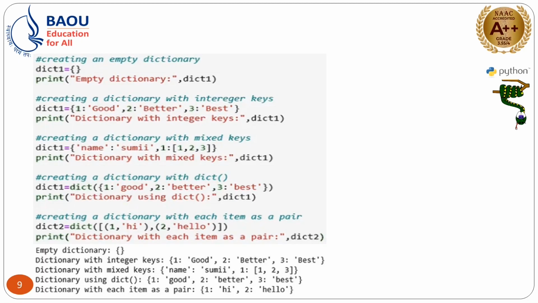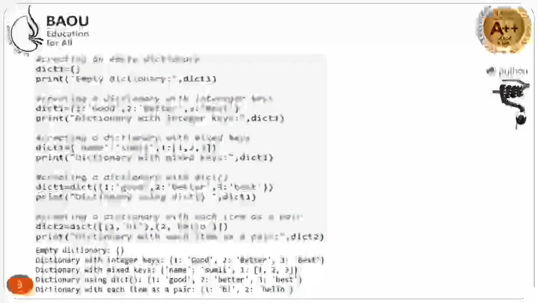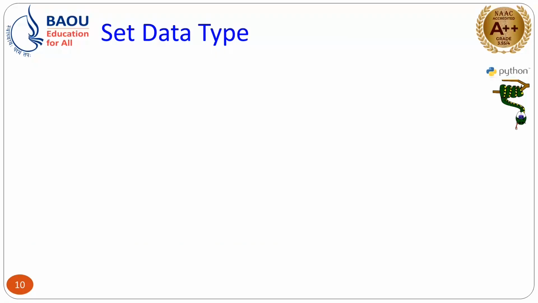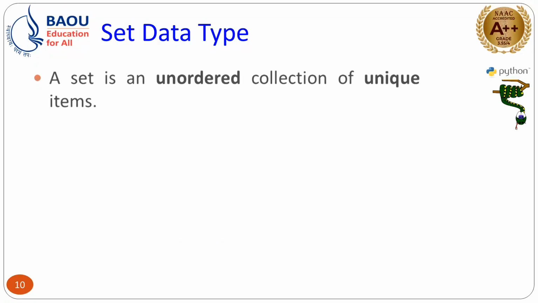Then again, a dictionary can be created by using the dict function also. In the previous case you have seen that with curly brackets you are creating the dictionary. Here the second alternative is there, you can use the dict function by which you can create a dictionary. Now, in the last block you can see you are using a list, right, for creating the dictionary with each item as a pair. So, this way you can define or create a dictionary in which you can give the pair of key and value.